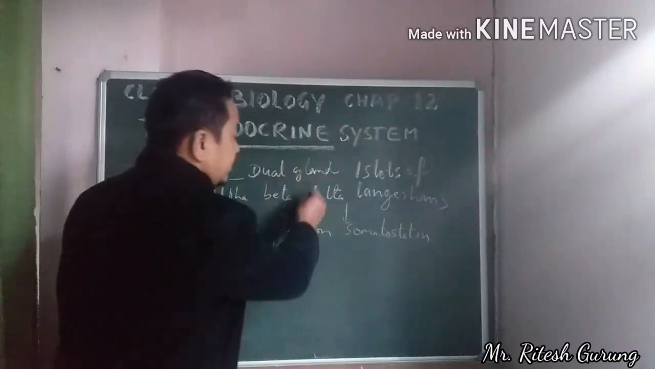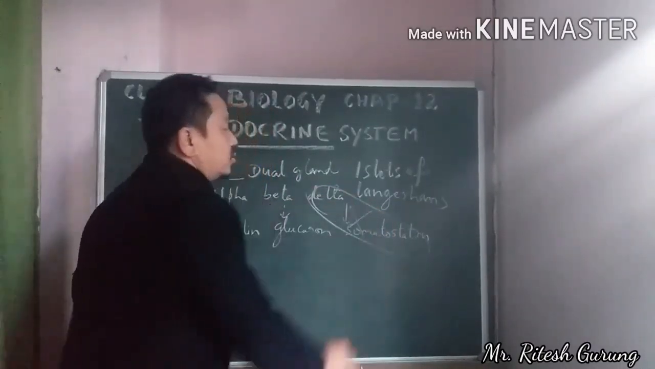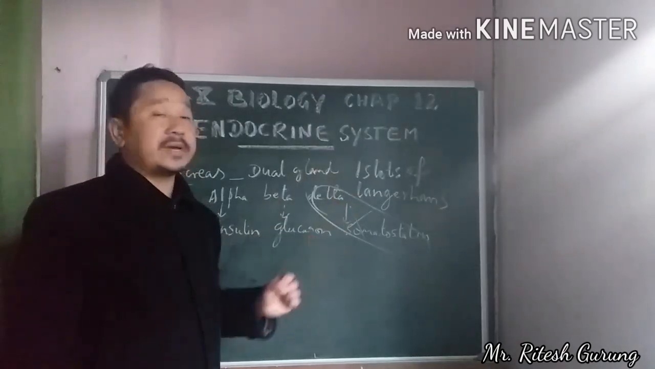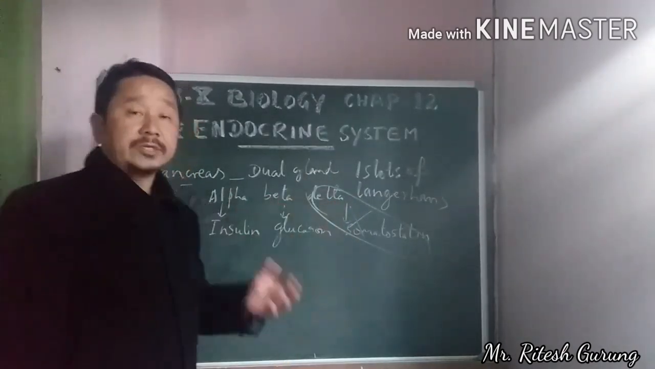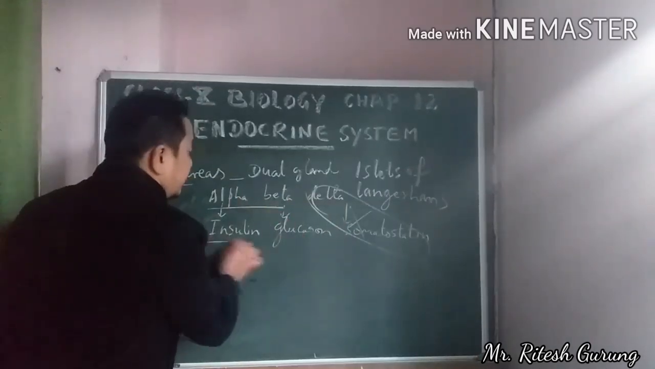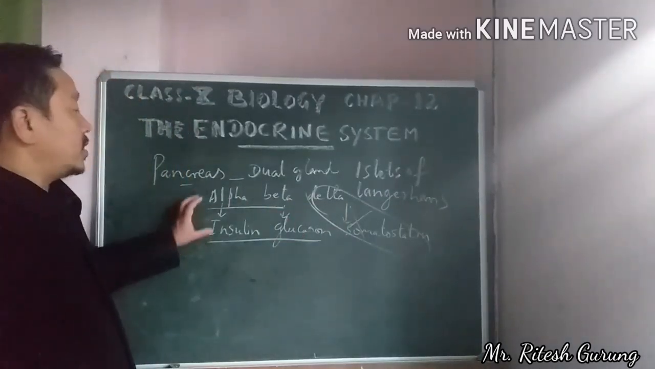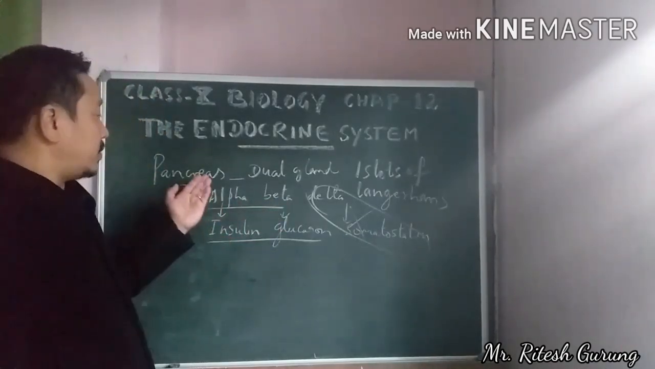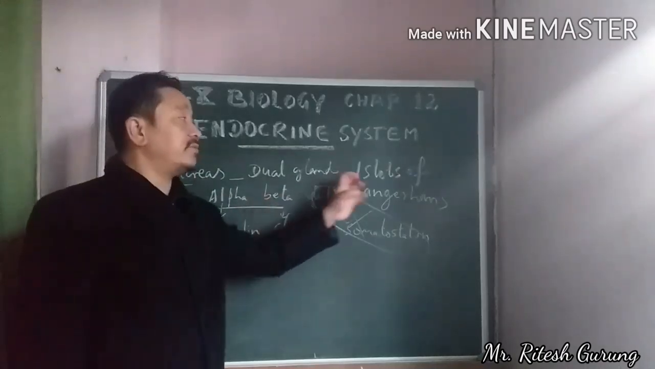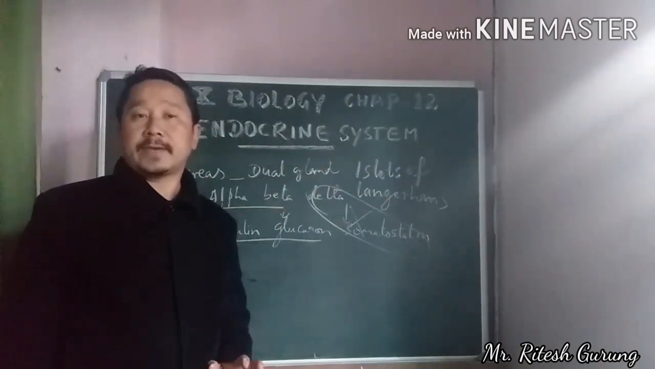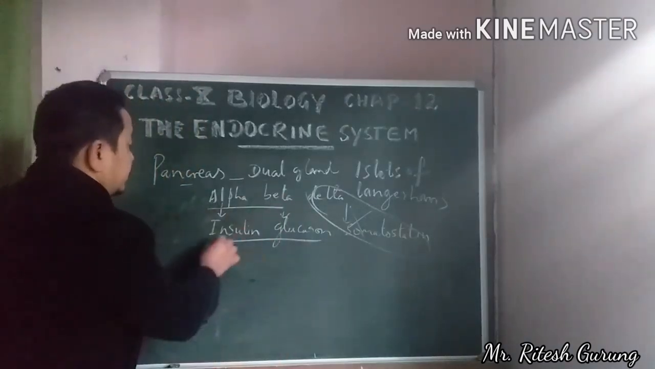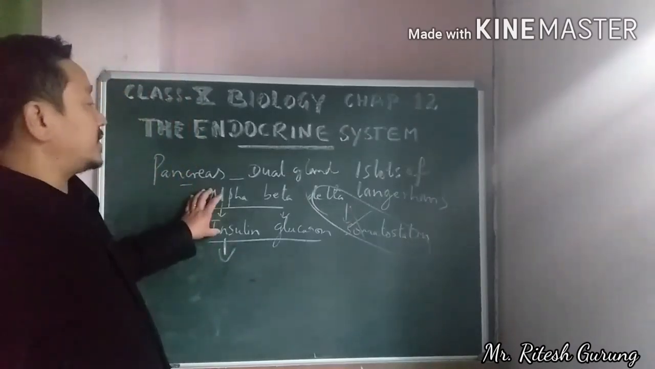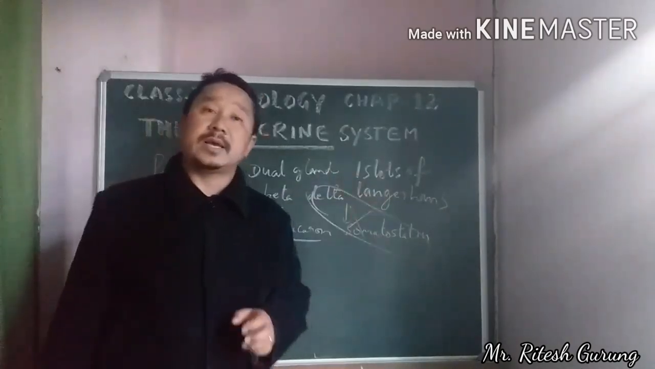In our syllabus this is not there. This somatostatin produced from delta cells of islets of Langerhans is not there. So in our syllabus we have these two different kinds of hormones produced from alpha cells and beta cells respectively. That means insulin from alpha and glucagon from beta cells of islets of Langerhans. Now we'll talk about this insulin.